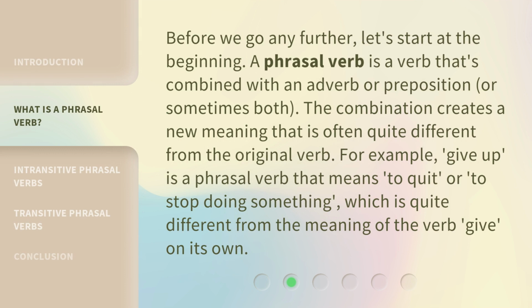Before we go any further, let's start at the beginning. A phrasal verb is a verb that's combined with an adverb or preposition, or sometimes both. The combination creates a new meaning that is often quite different from the original verb. For example, give up is a phrasal verb that means to quit or to stop doing something, which is quite different from the meaning of the verb give on its own.